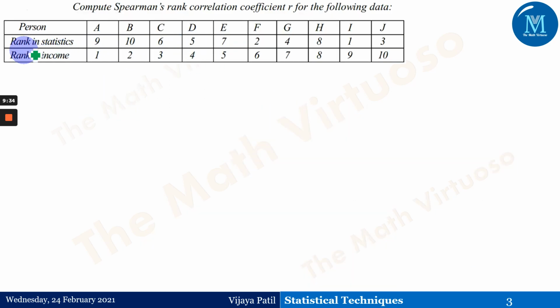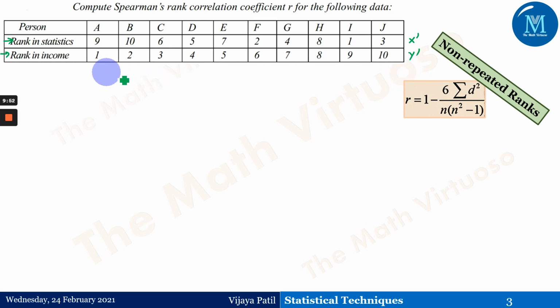Now let us go ahead quickly. If you observe here, these are directly the ranks in statistics, and the rank in income has been given to you. That means these numbers are already given as x dash, say, and this is y dash. In x there is no repetition of rank, and similarly in y there is no repetition. That means there is no repeated rank, and therefore we'll go for the non-repeated rank formula, that is 1 minus 6 times summation of d square upon n into n square minus 1, or sometimes it can be written as n cube minus n. I'm just mixing up the things every time.